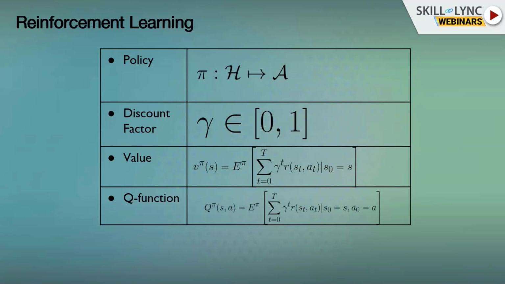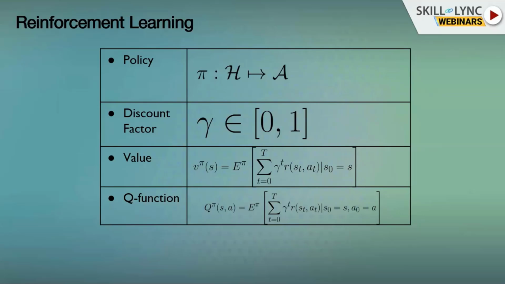Another important quantity or function is the Q function. It's also known as the state action value. It's very similar to the value function, and you're going to see it a lot throughout this presentation. This Q function, so it's important that you understand what it means. The Q function, unlike the value function, asks the question: what would be the value of policy pi if I were to execute pi, but at the current state take action A?